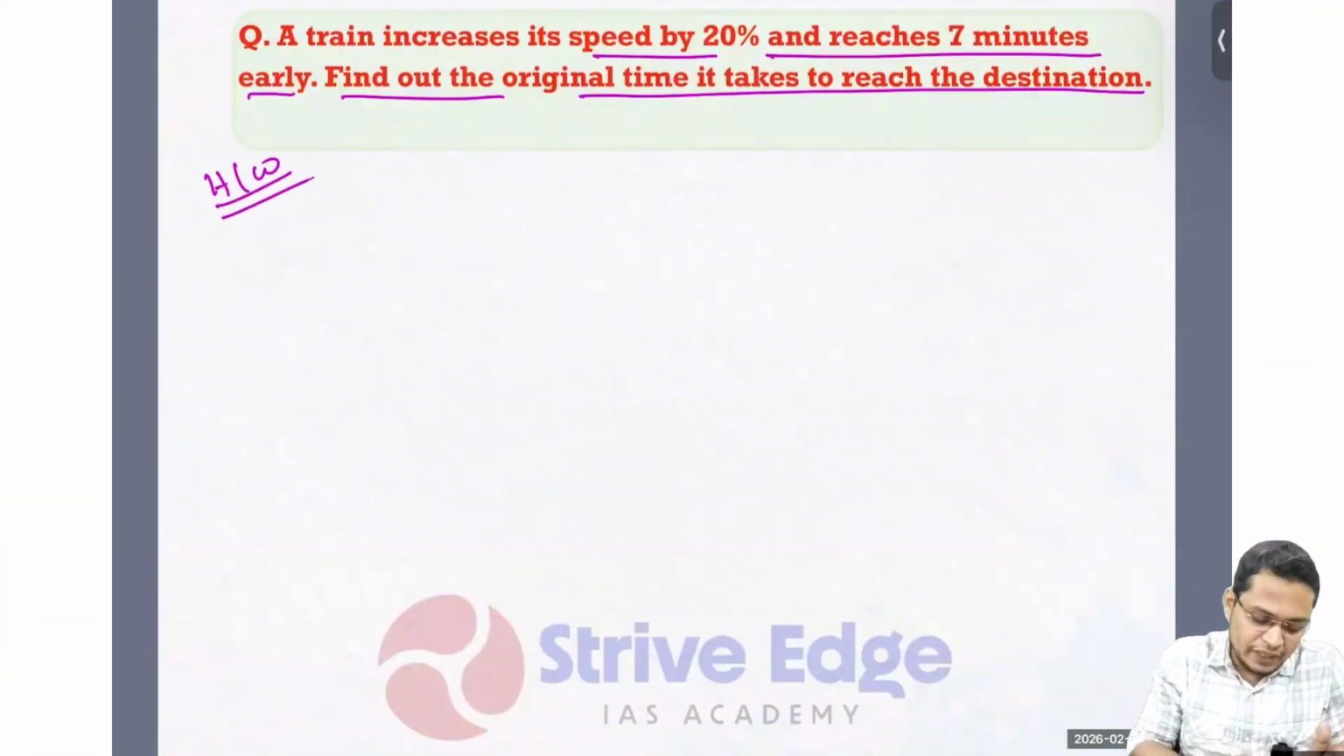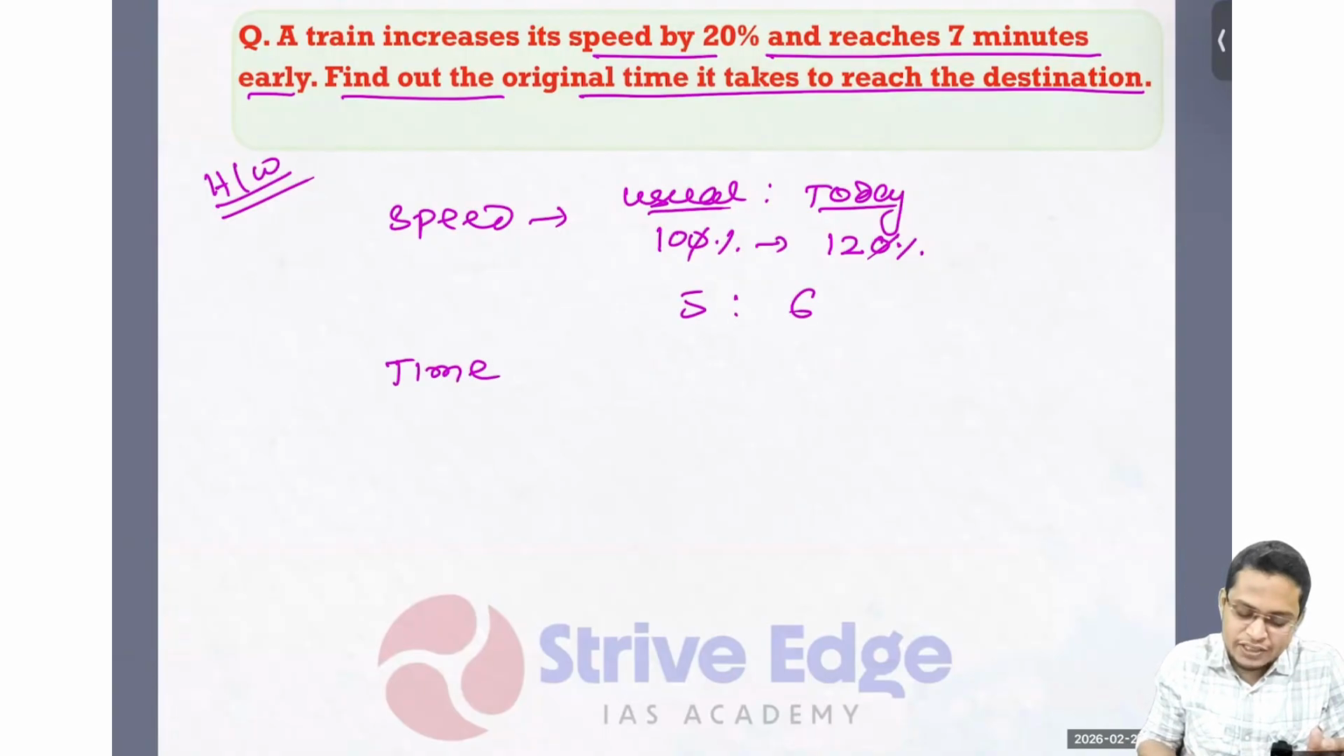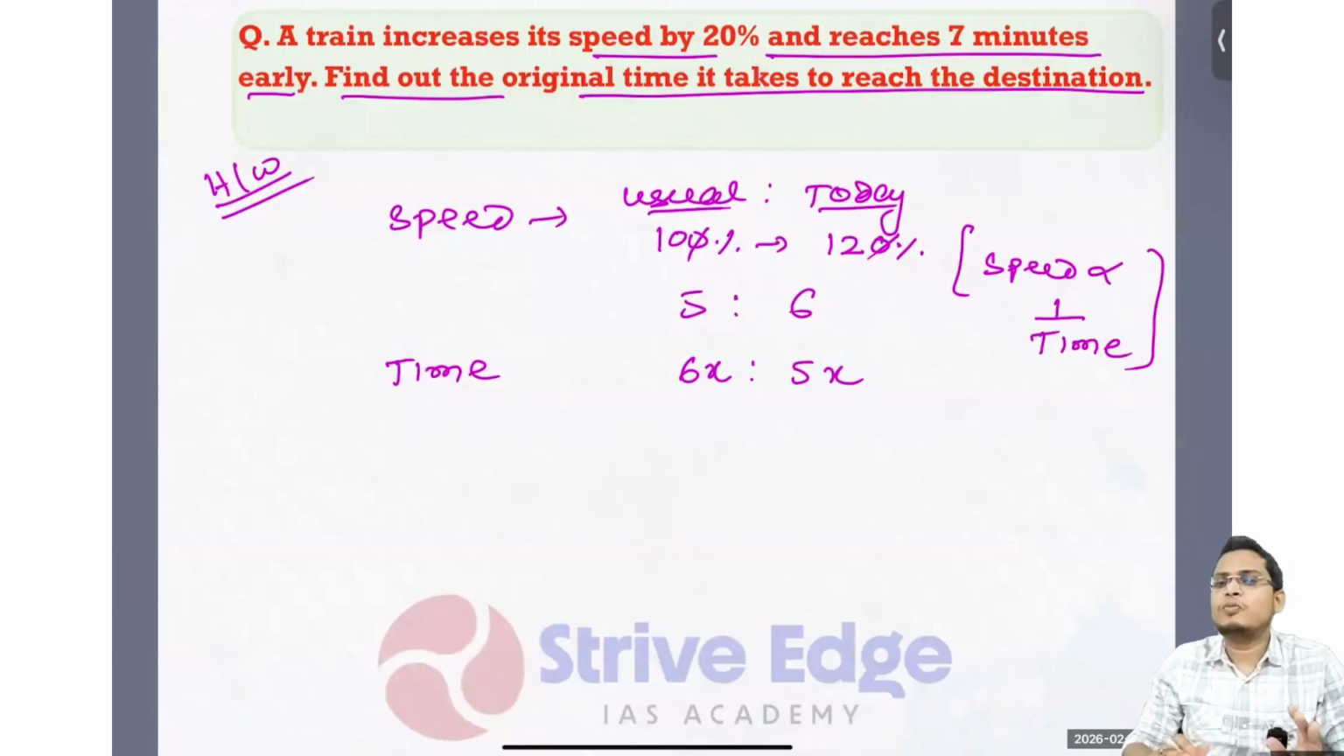Okay. So the train increases speed. So the speed ratio is given: usual speed and today's speed. That means today it is increasing. So usual, let's say 100%, and today it is increased to 120%. So I can cancel it out and write the speed ratio as 5:6. And we know that the time ratio is the inverse of the speed ratio. So I can write 6x is to 5x. Speed is inversely proportional to time. This is very important. By using that, we can make the problem very simple.